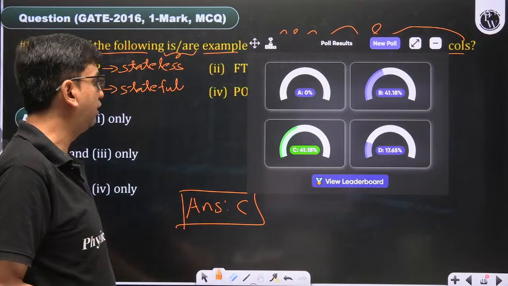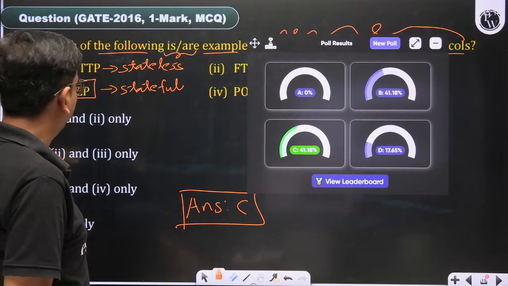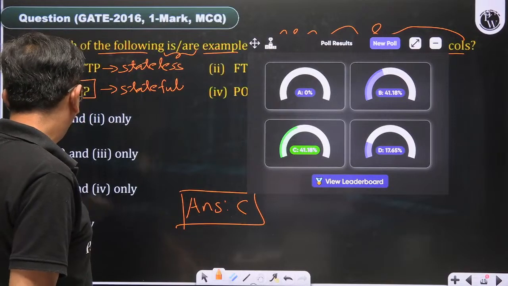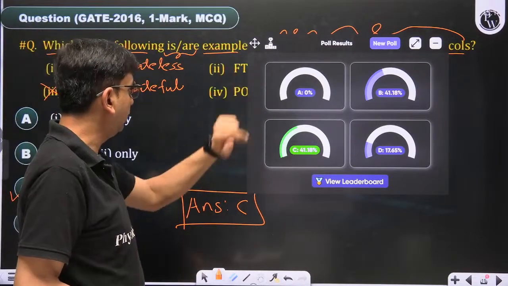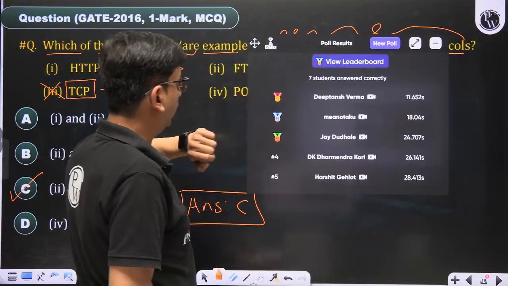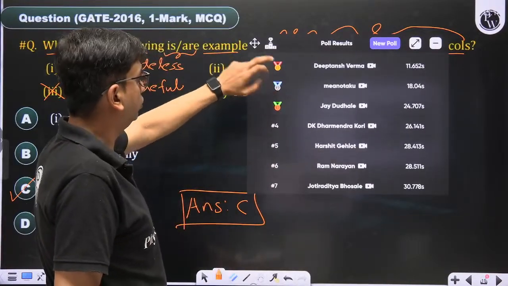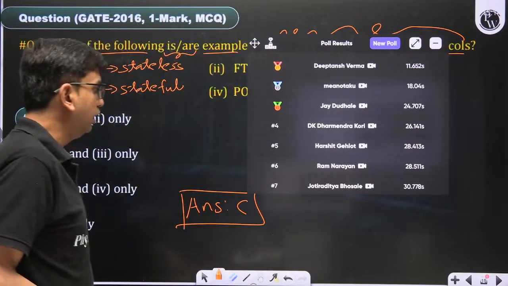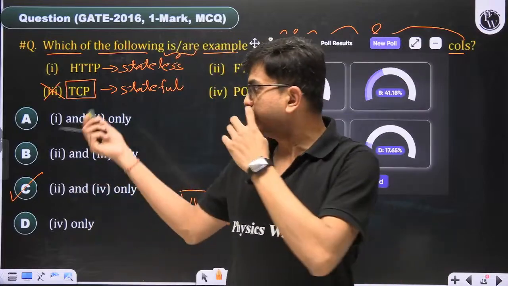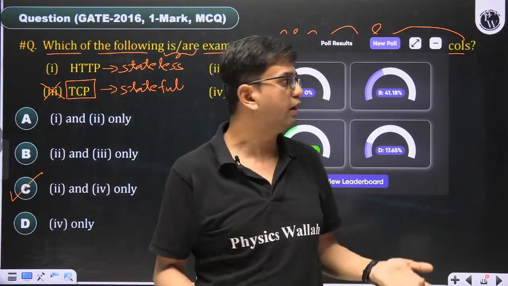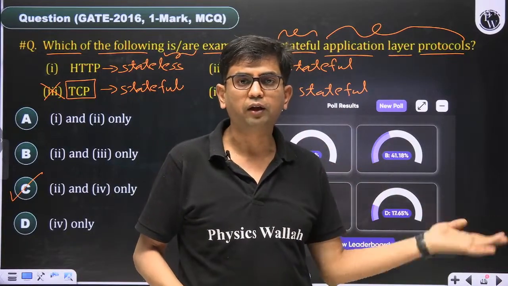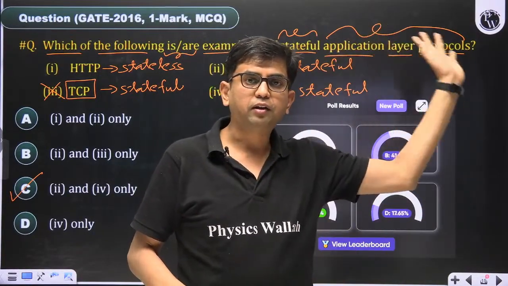41% of people have given the answer C. B, 2 and 3, was given by 41%, and D, 4 only, by the rest. No, FTP and POP. 7 students answered correctly: Deeptansh, Minotaku, Jay, DK Dharmendra, Harshit, Ram Narayan, and Jyotiradit. The remaining people, I think, chose TCP as the stateful one. It is stateful, but not application layer. It's a transport layer protocol.